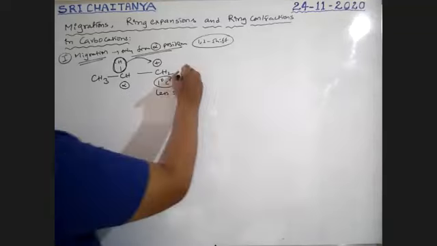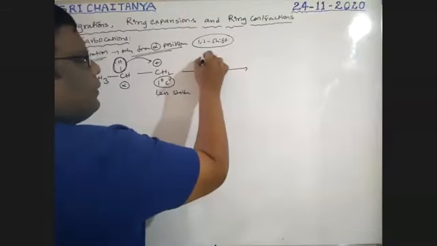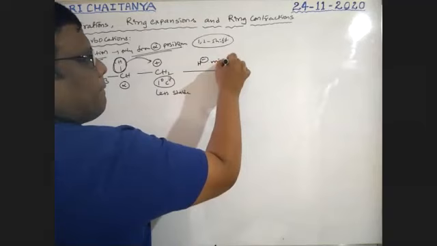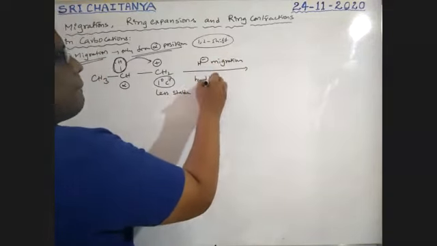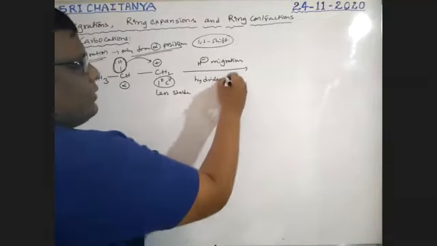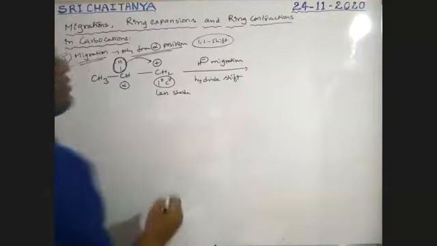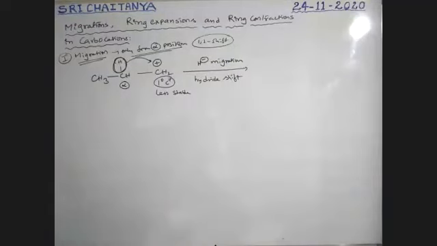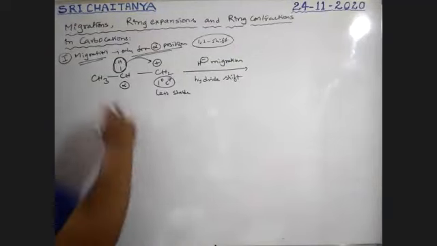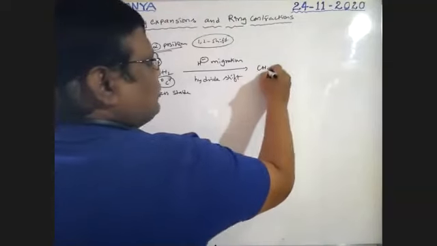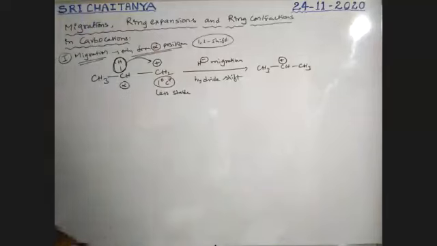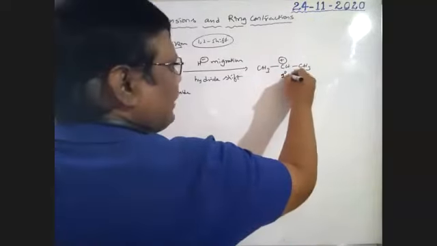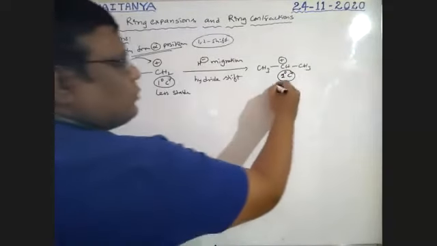So that gives, it is nothing but hydride shifting. H minus ion is called hydride. Shifting takes place. That is why it is called a hydride shift or 1,2 shift. Okay. So now this converts into CH3, CH, CH3. This carbon gets a positive charge. Now it becomes a secondary carbocation. It is the most stable.